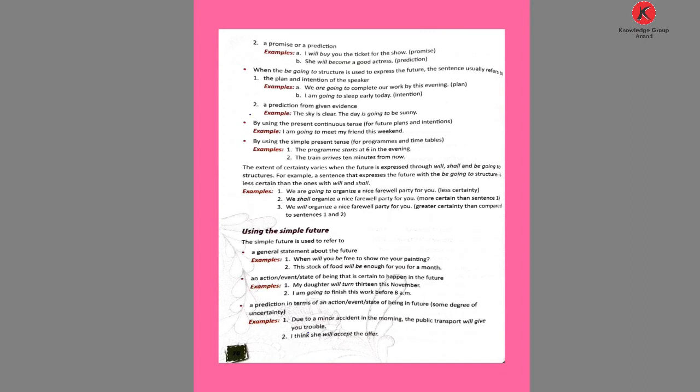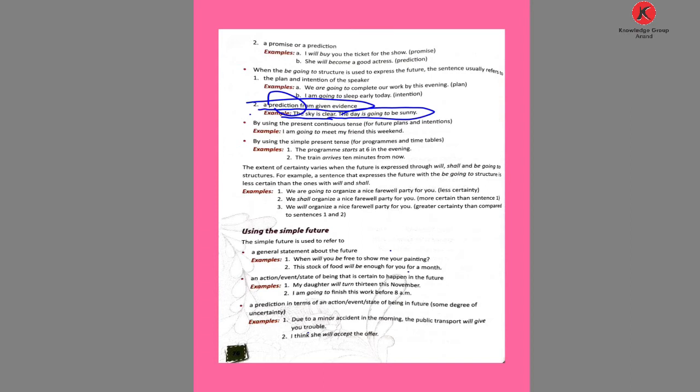Now the second one, prediction from the given evidence. The sky is clear, the day is going to be sunny. That is the prediction. If the sky is not clear and a dark cloud is there, the prediction is that it may possibly rain at night. So the sentence is: the sky is cloudy, it will rain tonight.